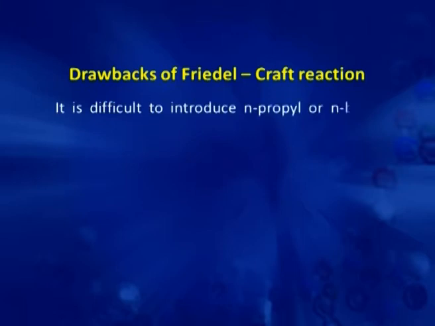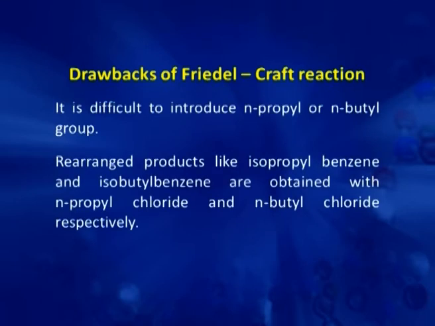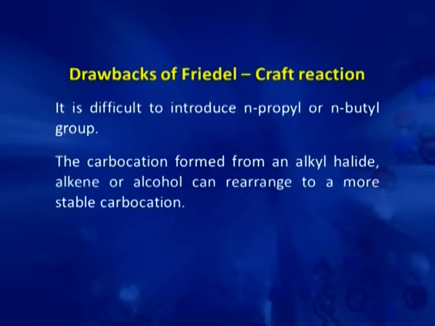Now, there are certain drawbacks of this Friedel-Crafts reaction. First one, it is difficult to introduce n-propyl or n-butyl group. There is no problem if we want to introduce methyl or ethyl group, but if we go to higher ones, like n-propyl and n-butyl, then instead of n-butyl benzene and n-propyl benzene, we get the rearranged product isopropyl benzene and isobutyl benzene. The reason is the carbocation is formed in this reaction.